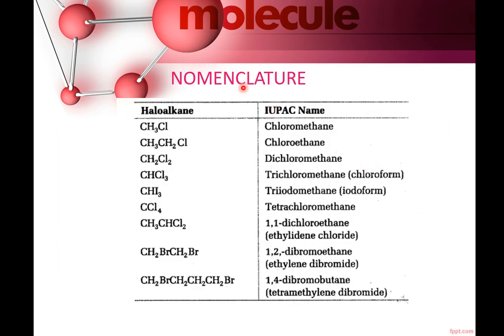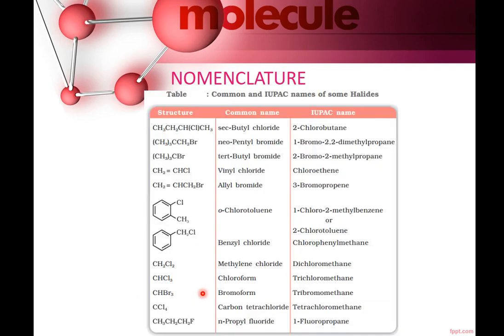Then we have nomenclature. I am not going to take this topic in detail because details you had already done in class 11. Here are some examples like chloromethane, chloroethane, dichloromethane, trichloromethane, triiodomethane, tetrachloromethane, 1,1-dichloroethane, 1,2-dibromoethane, and 1,4-dibromobutane. Some more examples are, this is 2-chlorobutane,